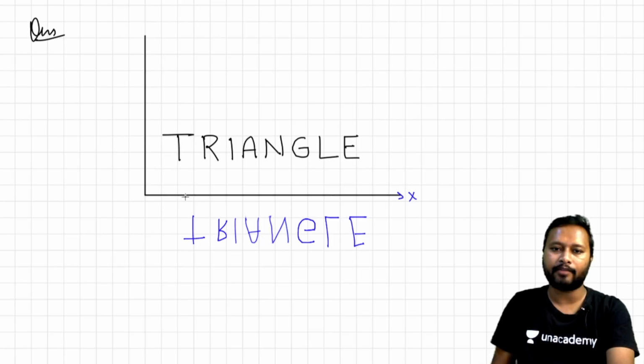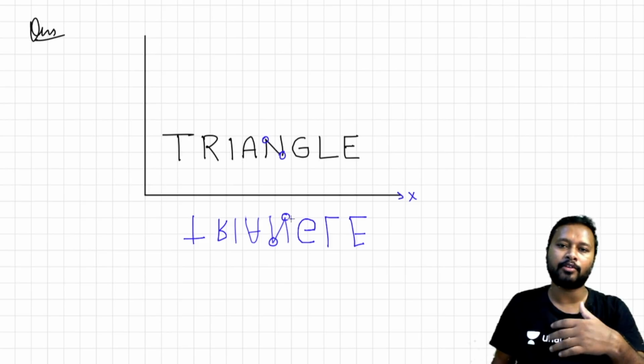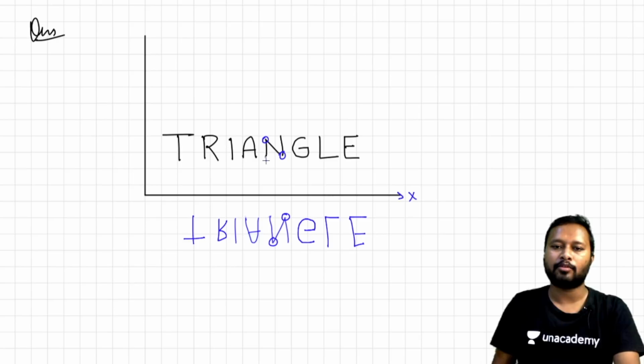You have to see that if this is the mirror, if this is the lower point, this should match with this. If this is the away point, this should be away from the mirror. So the mirror follows lateral inversion: the point which is near to it will remain near, and the one which is away from it will be away. Just match all of them and you will get it correctly. So this is the answer for this.